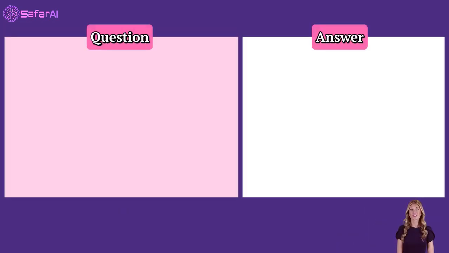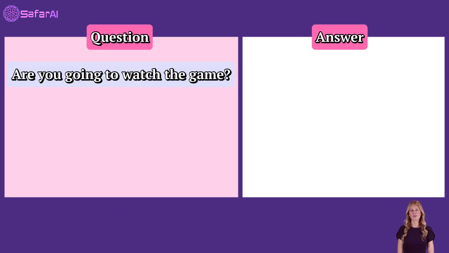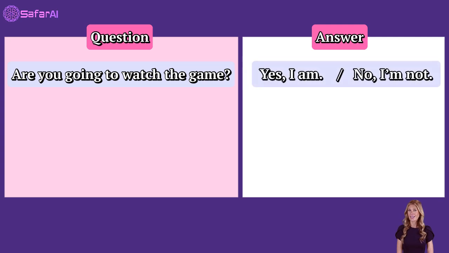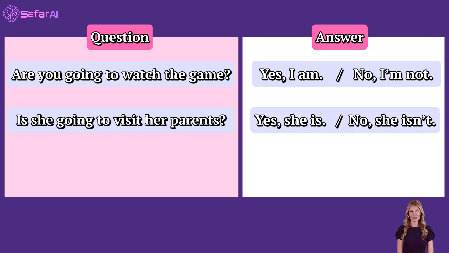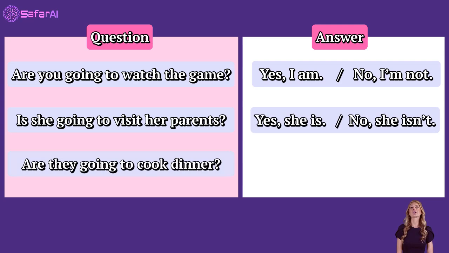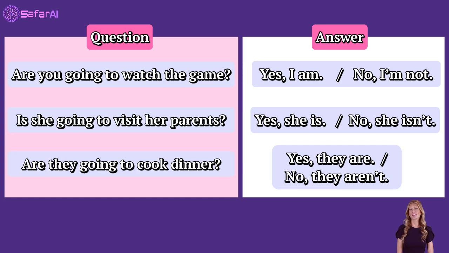Examples. Are you going to watch the game? Yes, I am. No, I am not. Is she going to visit her parents? Yes, she is. No, she isn't. Are they going to cook dinner? Yes, they are. No, they aren't.